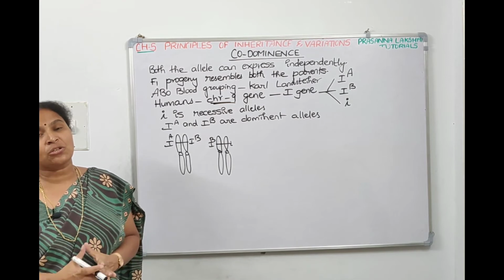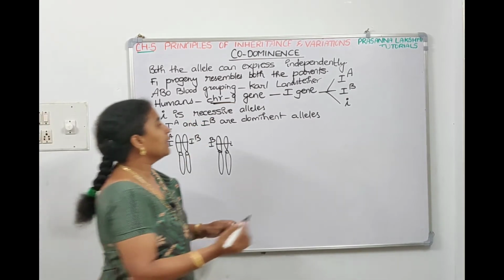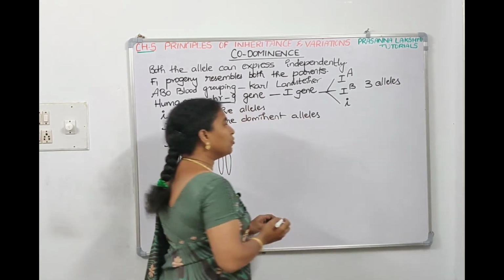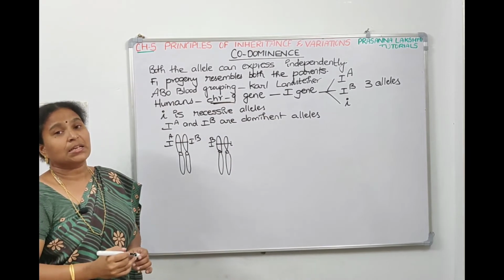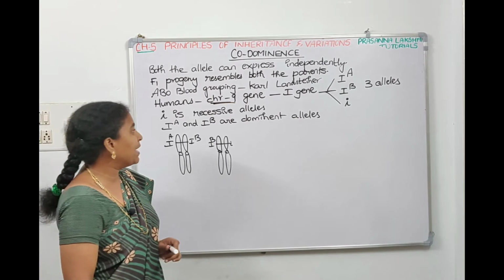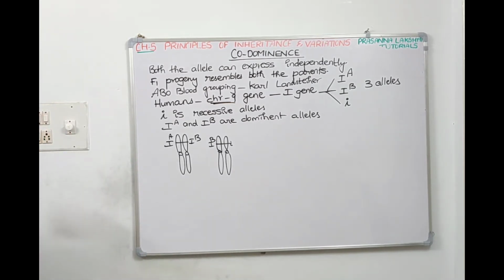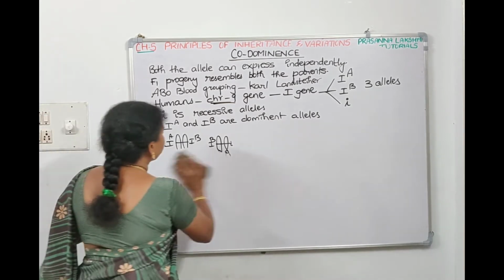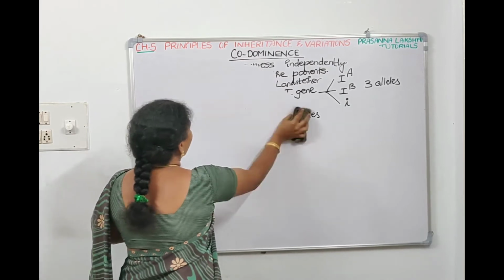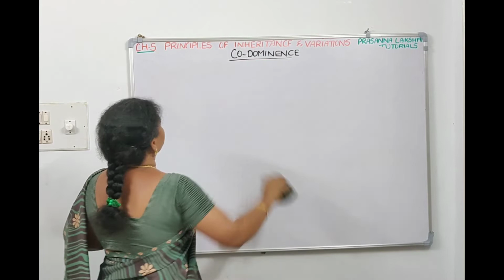But if we take a population, in the population all 3 alleles are possible. So how many alleles are there? There are 3 alleles. Now with these 3 alleles, how many combinations we can make, how many phenotypes and how many genotypes, we will discuss. Have a screenshot. Right. So with 3 alleles, we can make 4 combinations, 4 phenotypes.